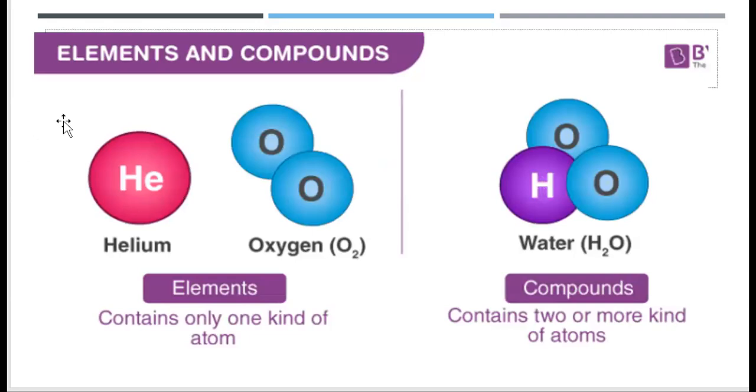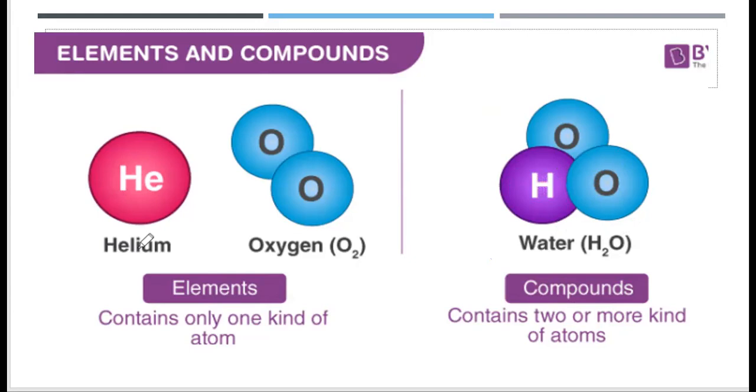Here is an illustration of elements and compounds. Another example of elements is helium and oxygen. Here, elements contain only one kind of atom. Water is made up of hydrogen and oxygen, so there are two kinds of atoms, hydrogen and oxygen.